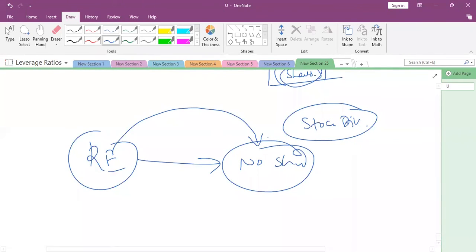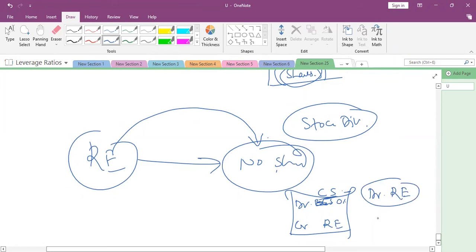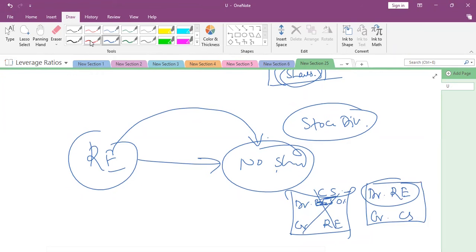Yes, sir. Retained earnings we are using and crediting the common stock. I'm sorry, this is wrong. Yes, sir. Understood all of you? Is it clear to everyone?